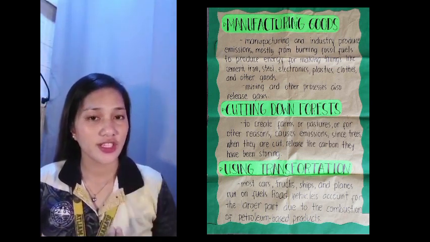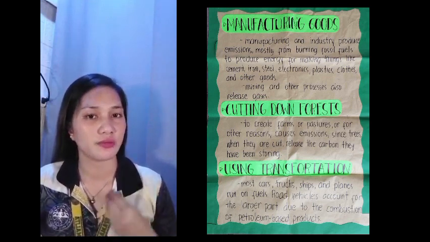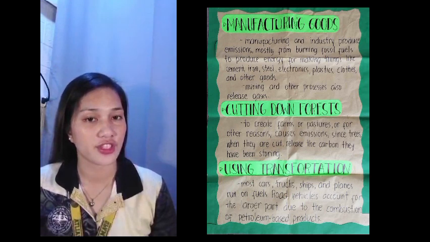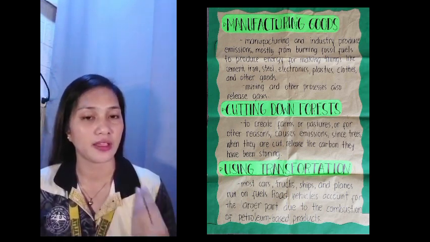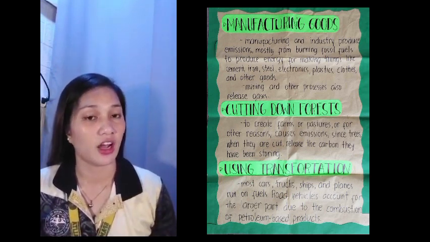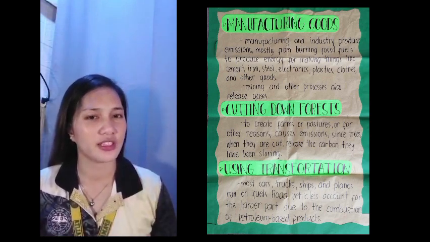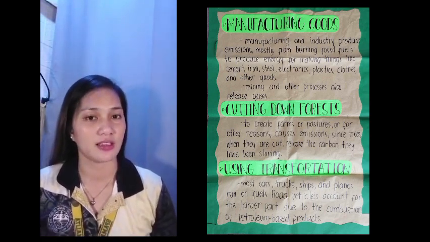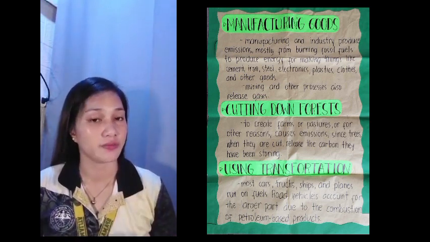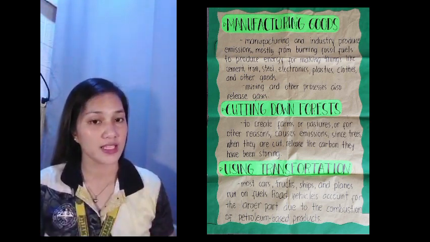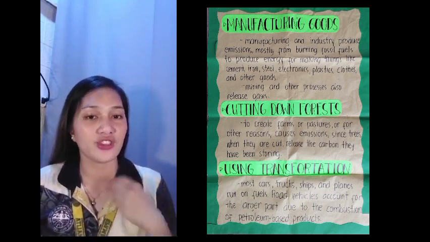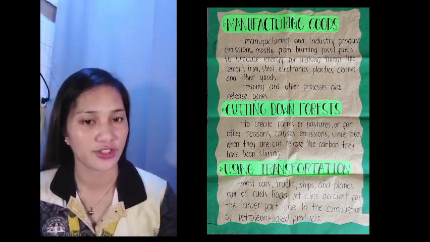Next is manufacturing goods. Manufacturing and industries produce emissions mostly from burning fossil fuels to produce energy for making things like cement, plastics, clothes, and other goods. Manufacturing goods can contribute to climate change through various means such as greenhouse gas emissions from production processes, deforestation for raw materials, and energy consumption during manufacturing.